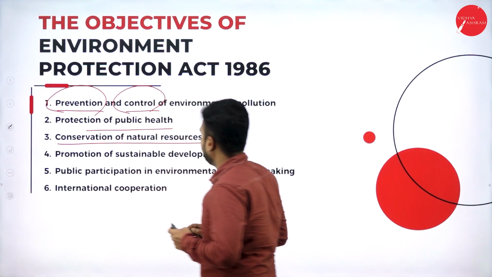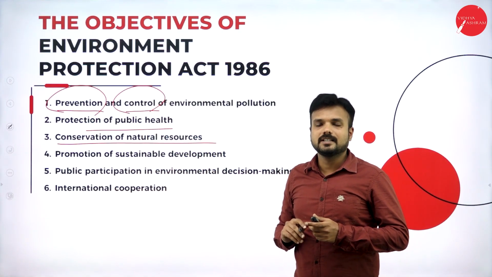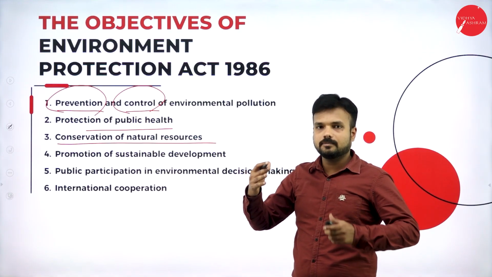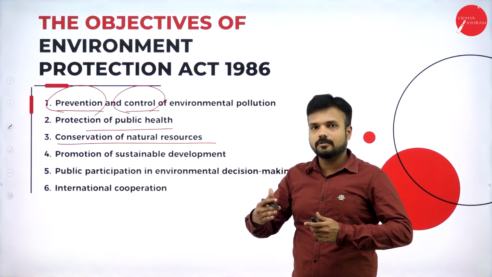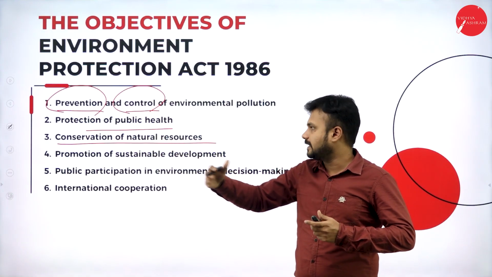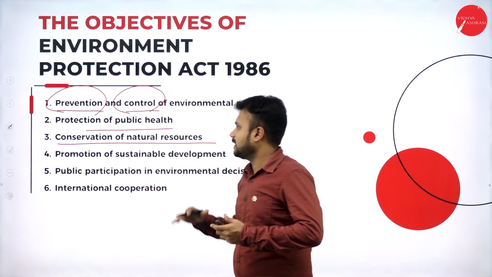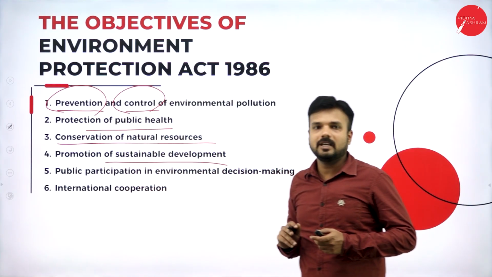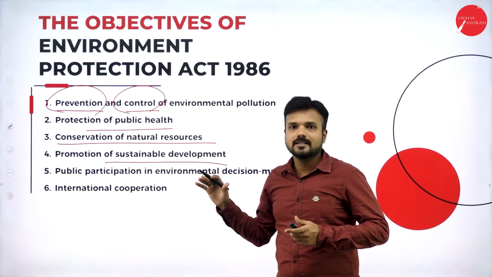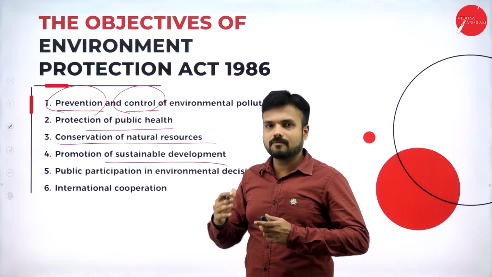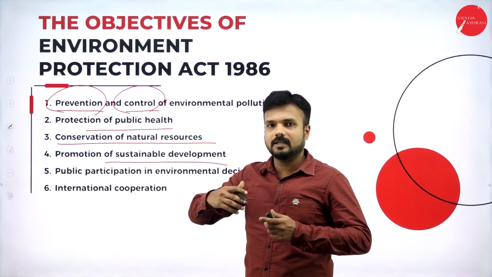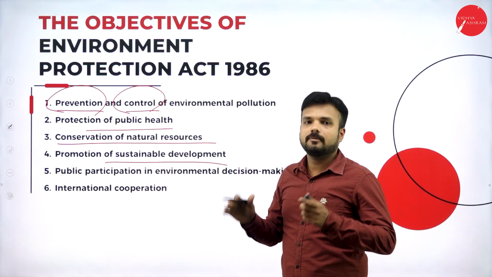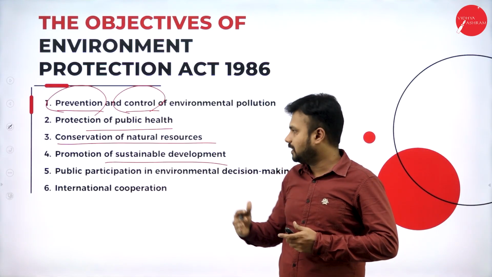And also conservation of natural resources is much more important. Conservation of natural resources plays a vital role. We are not supposed to utilize the complete resources. We are supposed to keep resources for the next generation as well. Promotion of sustainable development. You may have heard of sustainable development. We are supposed to save resources for the future generation, not only utilize the product, but also save things for the next generation. It may be coal, petrol, diesel, or any kind of oil product.